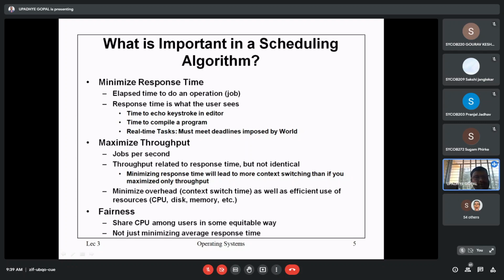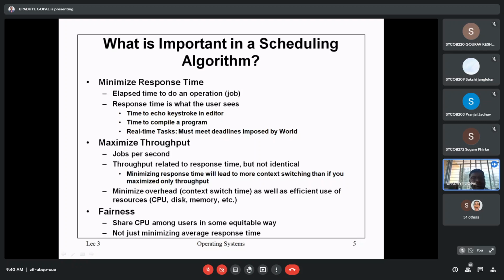See, what is response time? By definition, it is the elapsed time to do an operation. In other words, an operation can be considered a job. Suppose we have given some task, and you are executing that task within a certain time interval. That time interval is called response time. Whatever time is required for execution of a particular operation or job, that time is called response time. So by definition, response time is the elapsed time to do an operation or job.